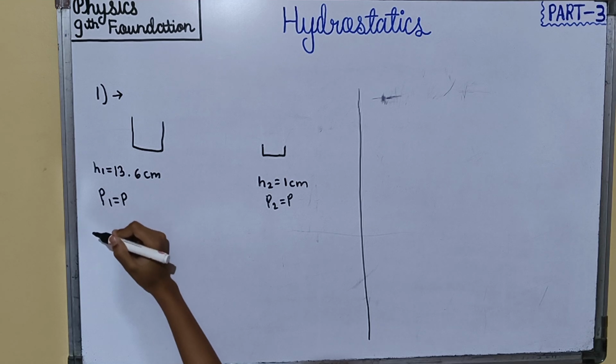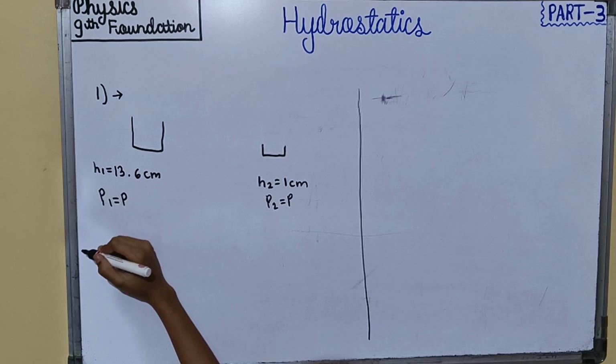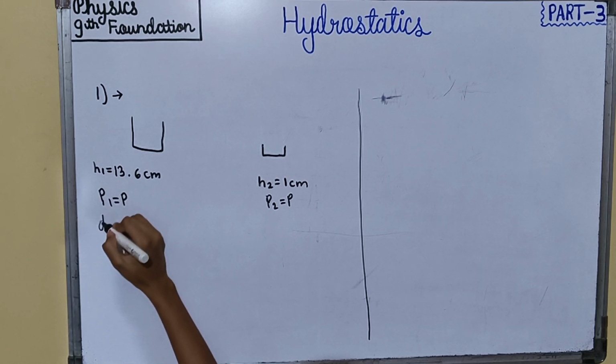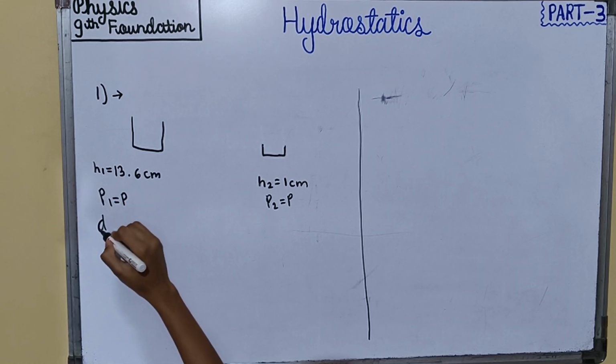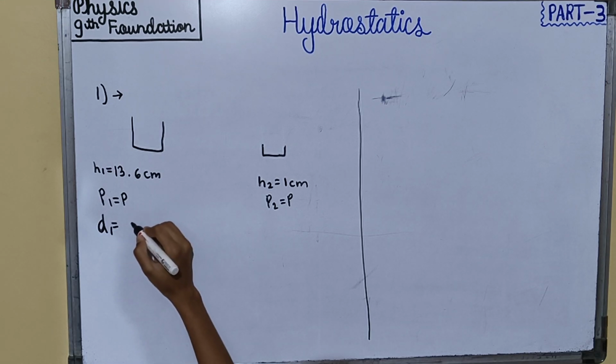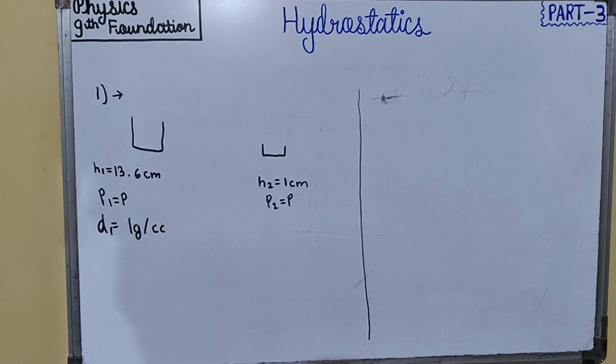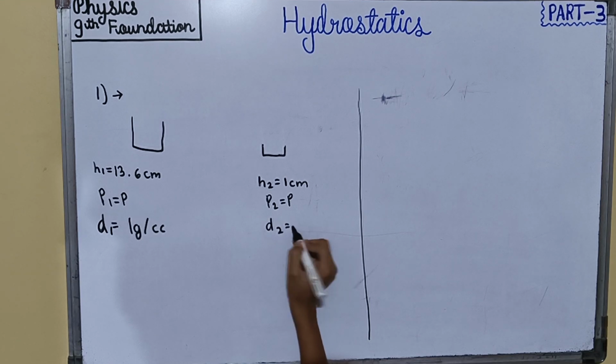And the density of water we know, that is 1 gram per cc, and the density of the unknown liquid we don't know because we don't know which liquid it is.